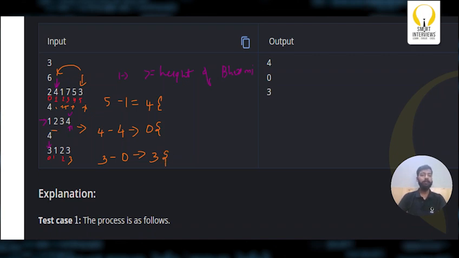Small change. Here we are having index 3. Index 3 is the last position. So 3 is the start position of Bhumi and 3 is the destination position. So 3 minus 3 is 0. So I don't have to do any swaps. So simply 0 seconds. We have to simply print 0.